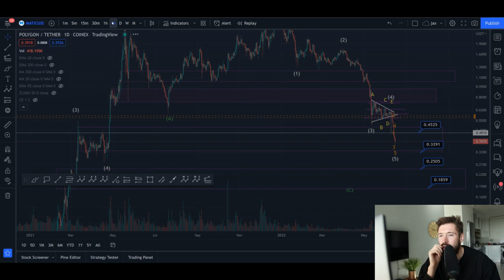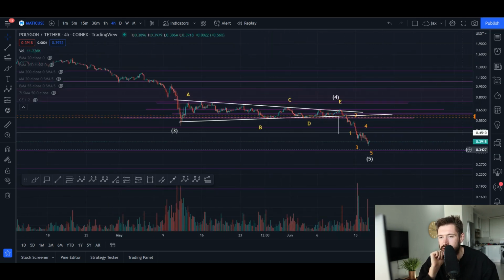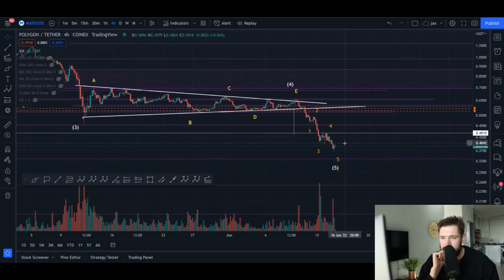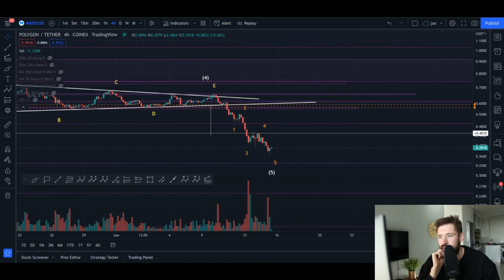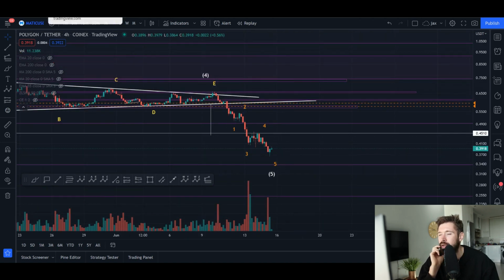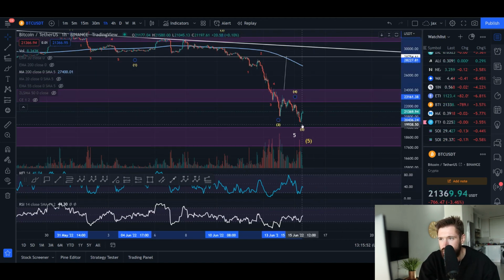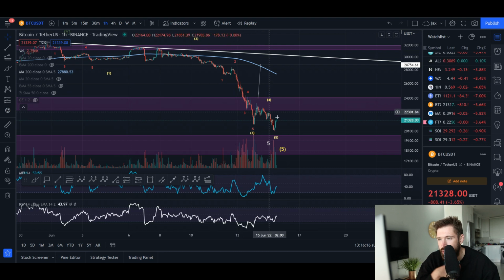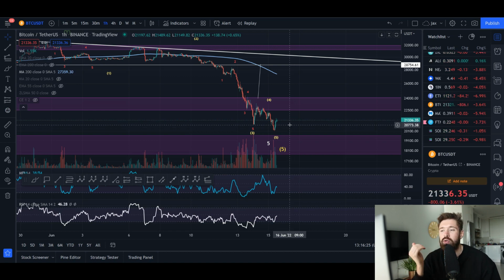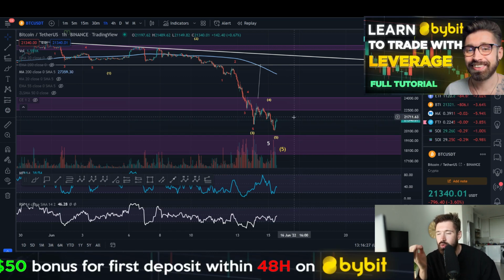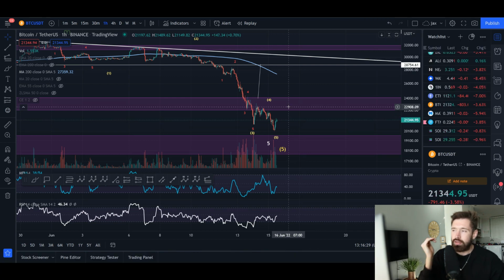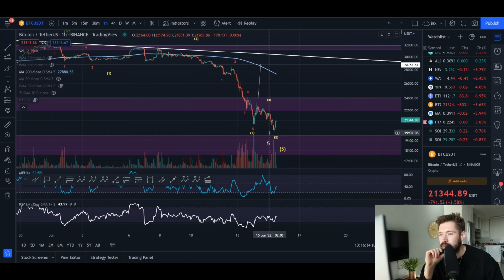But potentially, we could have already completed this 5-wave structure. If we see a large bounce back to the upside, it could give me more confidence that we've completed a 5-wave structure. Because if we look at Bitcoin as well, it has dropped below the wave 3, so potentially this could be your wave 5. Because we are seeing quite a strong bounce off 20K. And I had mentioned in my Bitcoin video that if we close the week above 22K, we're doing exactly what we did in the Corona dump, where we wicked down below the 200-week moving average, but we closed the week above it. So we'll have to see what happens by Sunday.